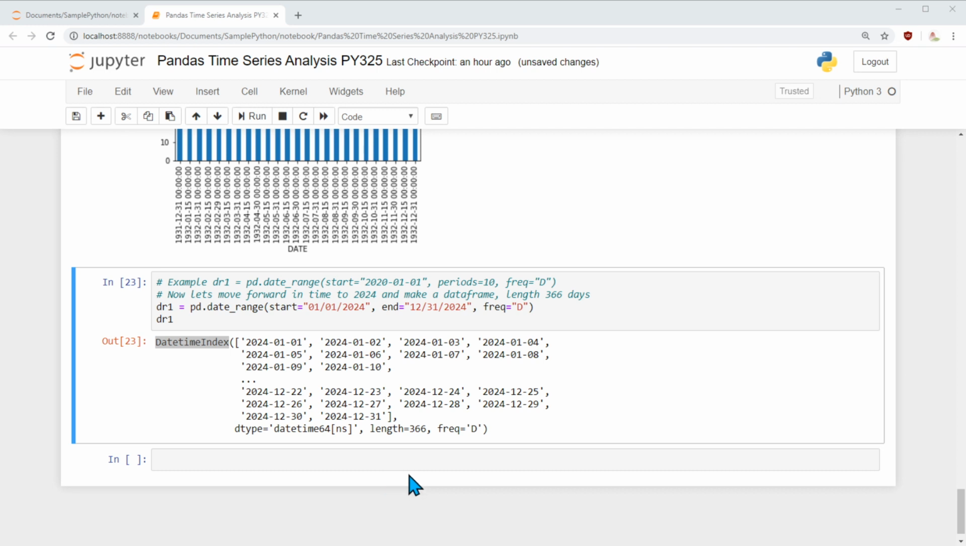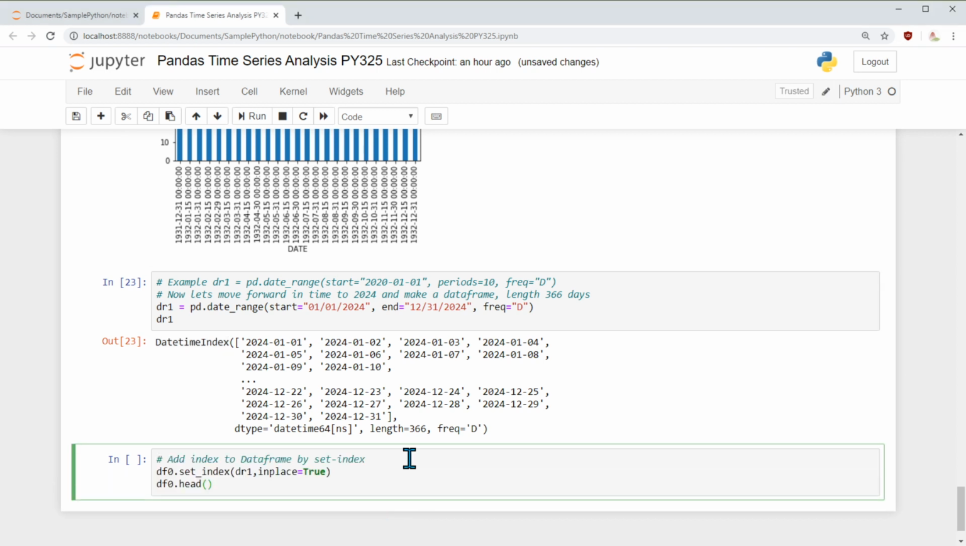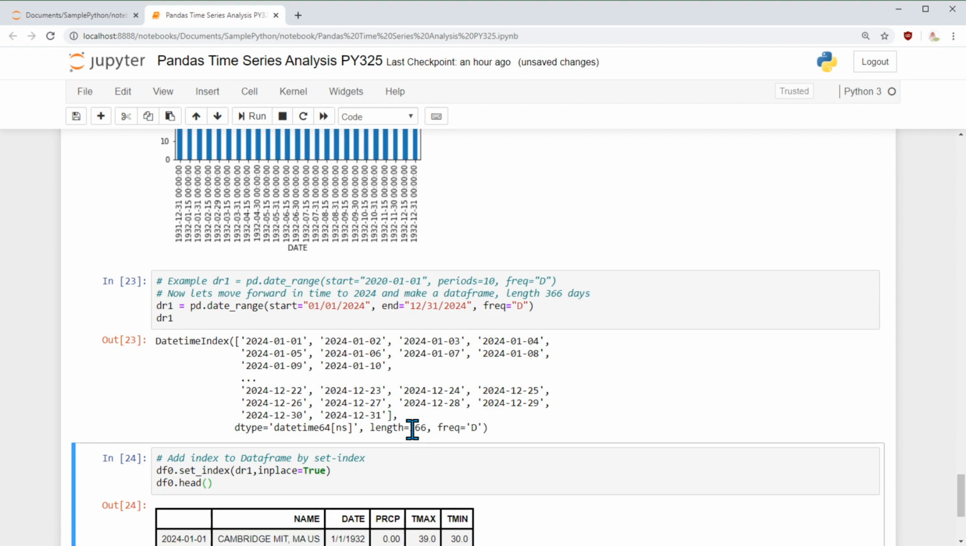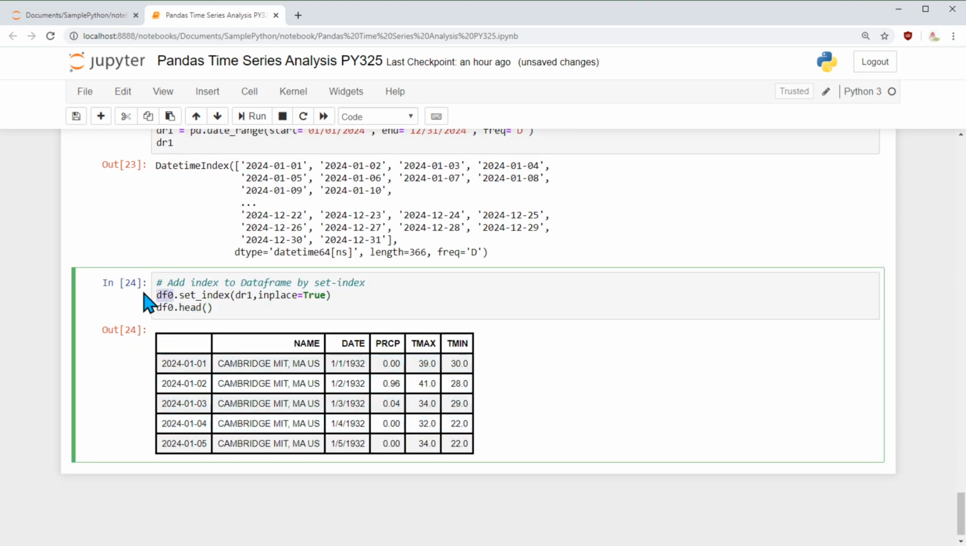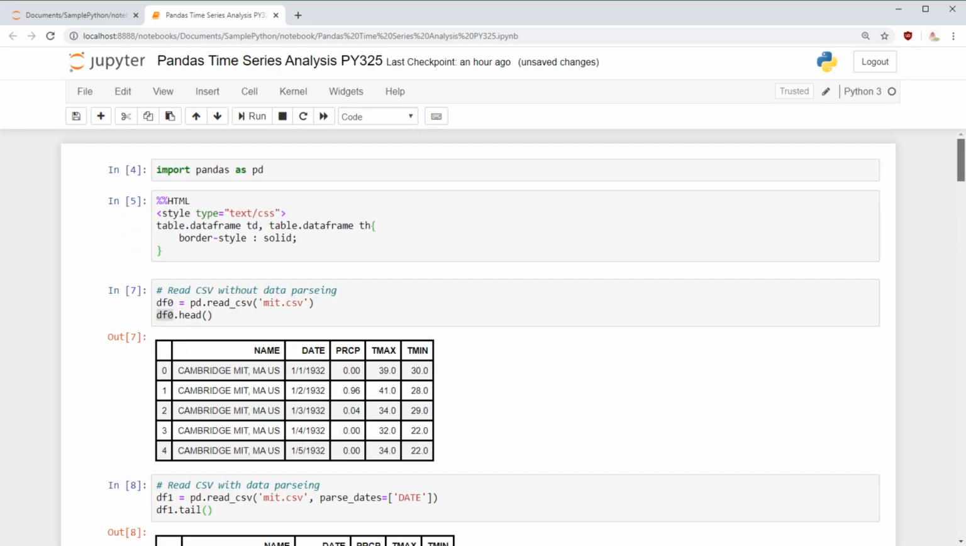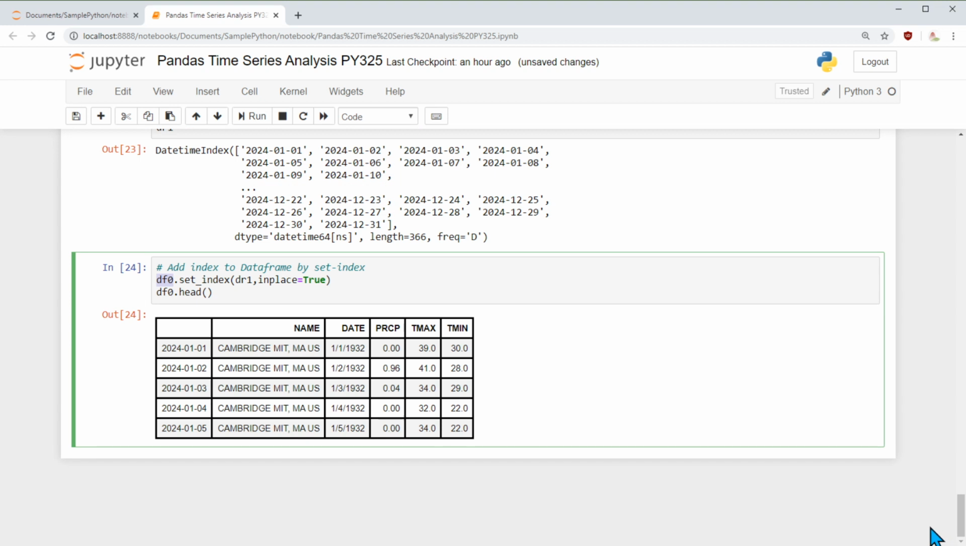In this case, I'm going to use an existing data frame, and that is this one. If you notice, I am saying data frame 0. That was the first data frame we created all the way in the beginning. On that data frame, I am saying set index, and the index is date range 1, which I just created, and I say inplace equal to True. That means don't create one more new data frame. Instead, in the existing data frame, set the index to this particular date range.